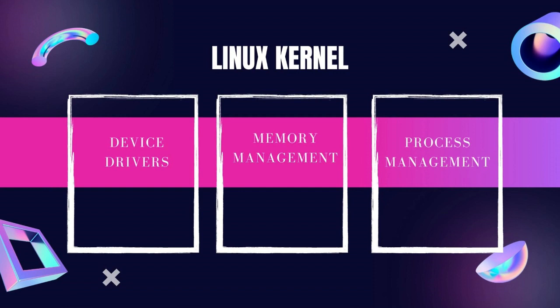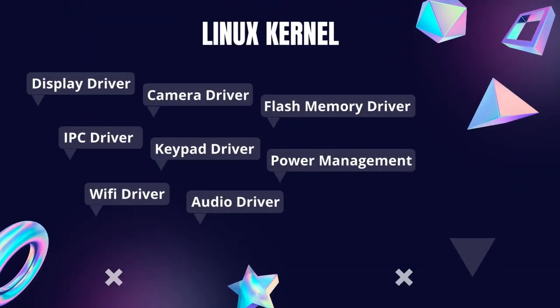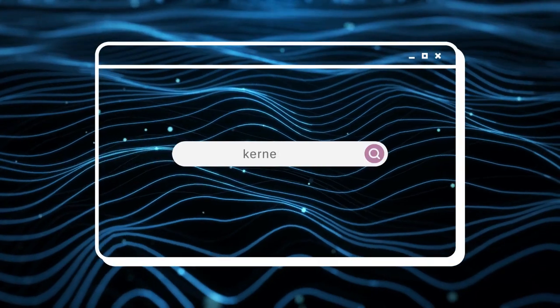Then we jump to process management. Everything is a process. If we are playing music, it's a process. If we are doing some operation or switching on Bluetooth, this is a process too. All of that comes as part of process management. And this entirely comes as part of the Linux kernel, as the bottom layer or the first layer of the Android architecture. To get the latest version of the Linux kernel, we can go to the website kernel.org.